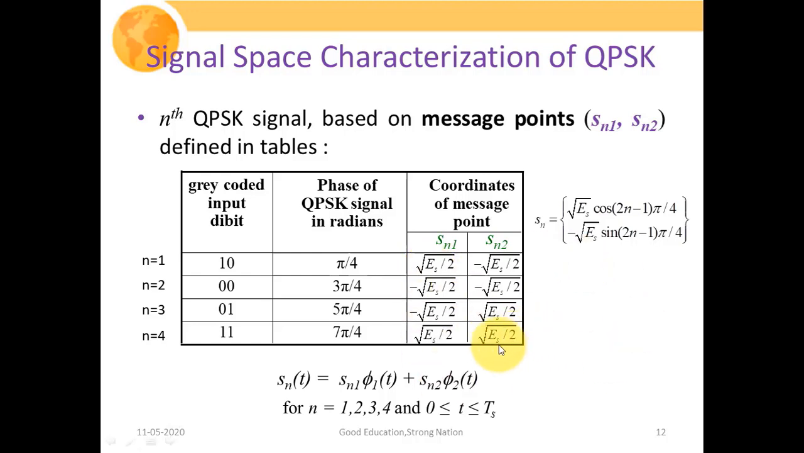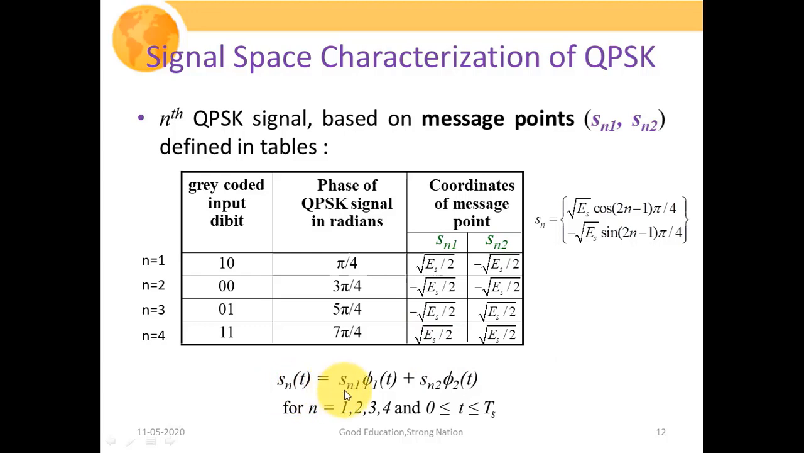So in a similar manner, for n equal to 3, we will have minus under root of Es by 2 and under root of Es upon 2, and for n equal to 4 we have under root of Es by 2 and under root of Es by 2. So these are basically the coordinate points of our message signal. This represents the combination of the two bits as a symbol, as given by this particular expression.